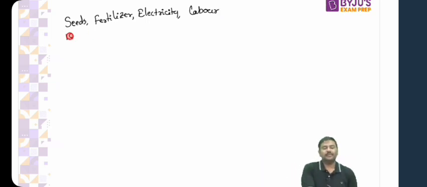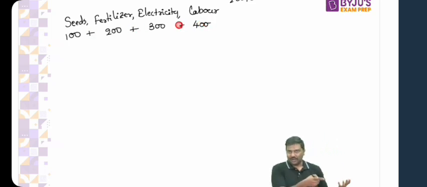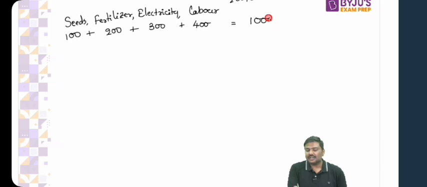Let's say seeds will cost me 100, fertilizer 200, electricity 300, and labor, imagine 200 rupees per unit of labor. I've used 2 labor. So what will be the cost of labor? 400 rupees. These are the inputs, and this is the money I'm going to spend on inputs. How much money will I be spending on the inputs? I'll be spending 1000 rupees on the inputs.